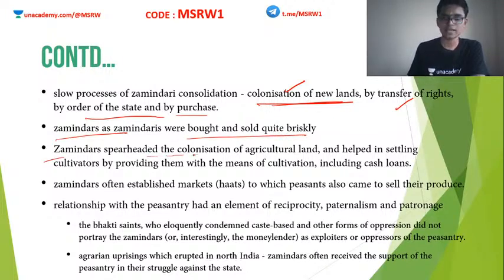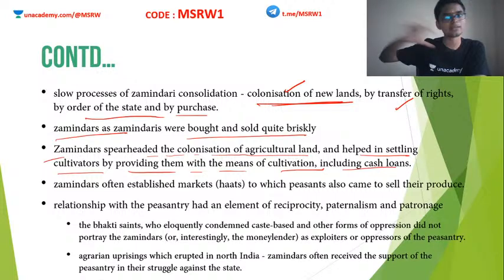Zamindars spearheaded the colonization of agricultural land and helped in settling cultivators by providing them with means of cultivation, including cash loans. So zamindars also acted as a kind of loaner or a bank, maybe. They used to provide the peasants with tools to work, some seeds, some irrigation structures, and so on. In return, the tenant will work on that particular piece of land for the zamindar, and the zamindar can earn more and more profit. This is also something that we see quite commonly in the medieval times.